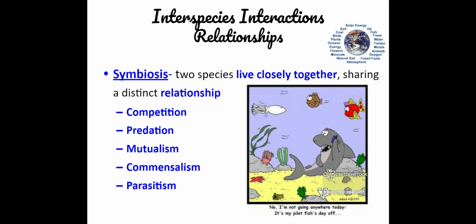So next we're going to look at interspecies interactions or relationships. Symbiosis is when two species live closely together and they have a distinct relationship. We're going to look at 5 of these.